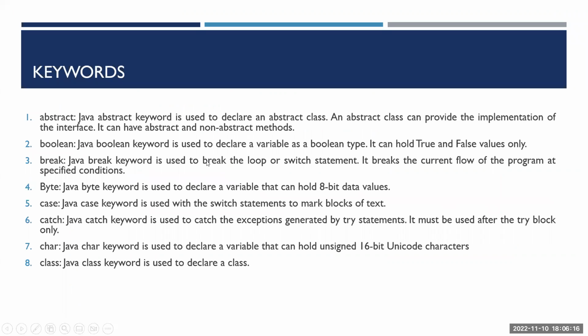So those keywords are here. I'm going to share this PPT with you all. It's a long list, we have almost 48 keywords in this presentation. You have the keyword name: abstract, boolean, break, byte, case, catch, char, and the normal definition of the keyword. You cannot have these keywords as variable names or method names. These keywords are explicitly used by Java.